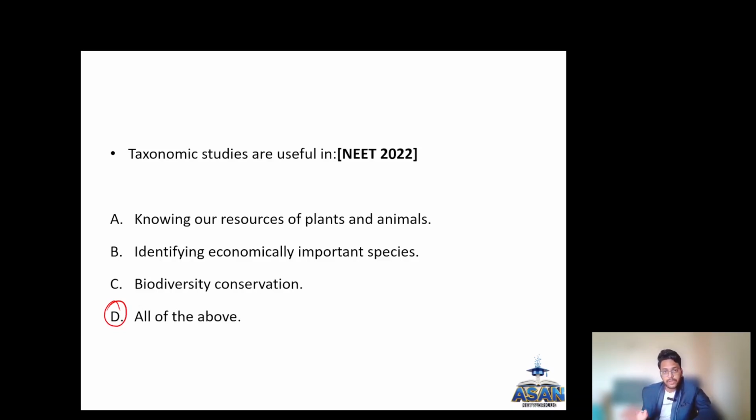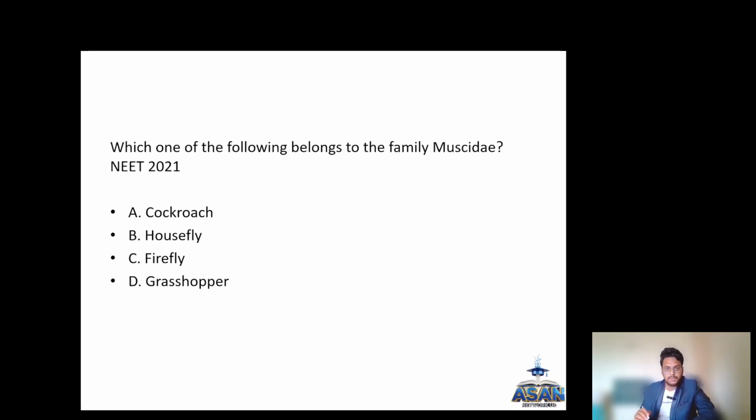By doing the classification using taxonomy, we can know what type of plants are there in the area, and which plants are useful for us, so we can use them in an economical way. Identifying economically important species is also useful, and we can know which animals are in danger of extinction, so that we can conserve the organism and biodiversity. So it will also help in biodiversity conservation. So this is an all of the above option.